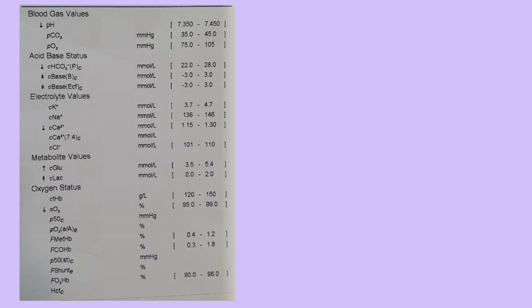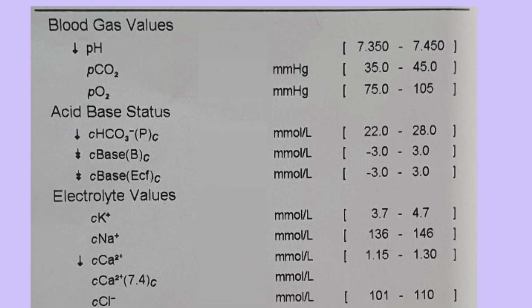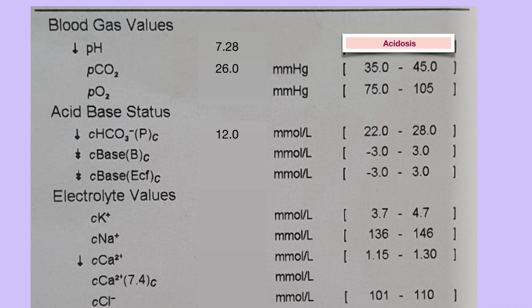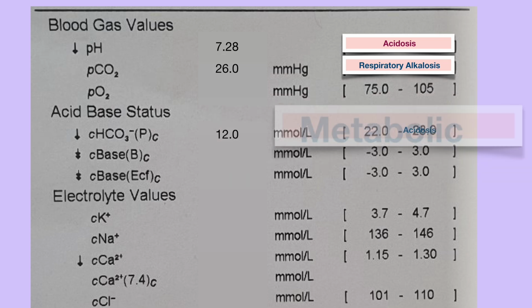Don't look at all the values at once. We'll see it one by one. The pH is 7.28, the bicarb is 12, and the PCO2 is 26. Easy, right? So we know from the pH that this is acidosis. Also, since carbon dioxide is washed out from 40 to 26, this is respiratory alkalosis. And the bicarb has decreased from 22 to 12, so this is metabolic acidosis.